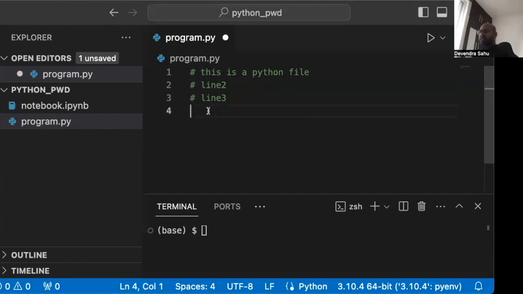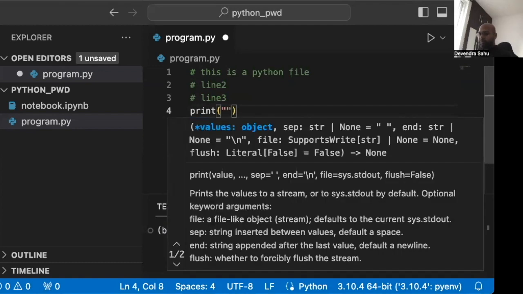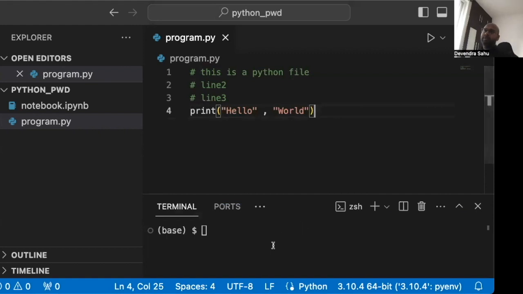Okay, let's continue with strings. We have seen this print statement, but we also want to focus on modifying the string, because earlier we were looking at something like this.